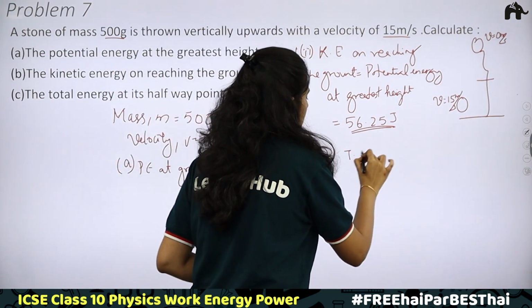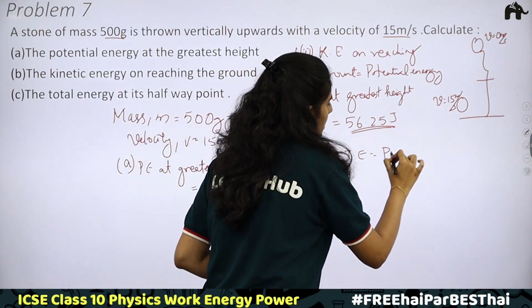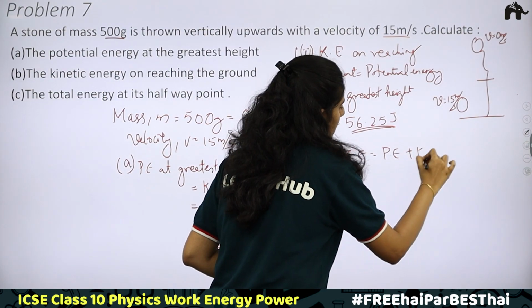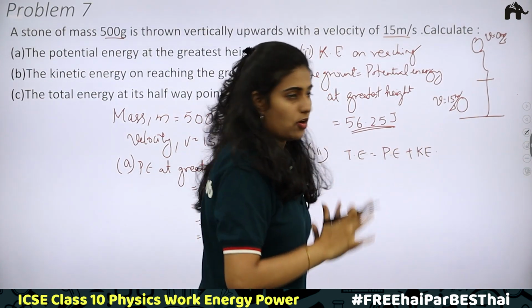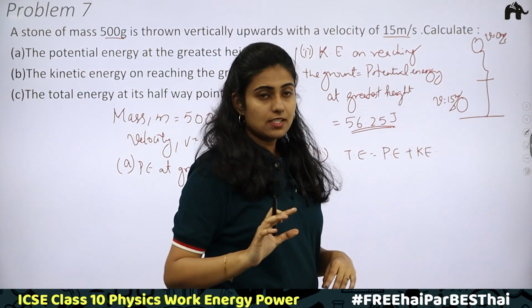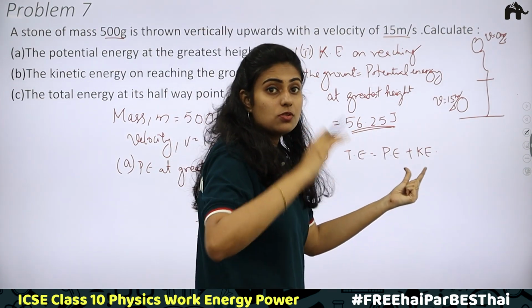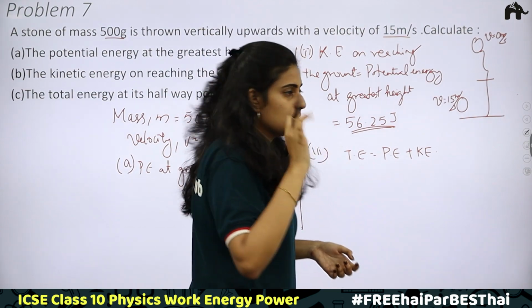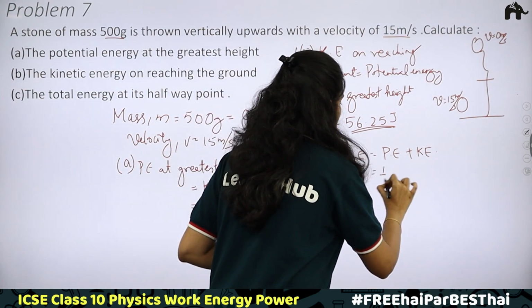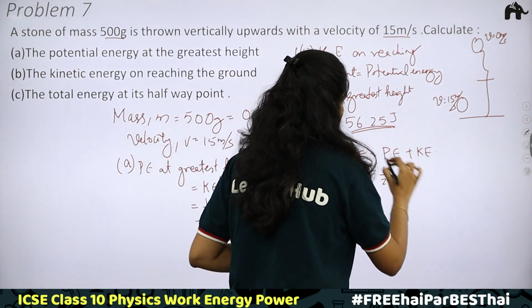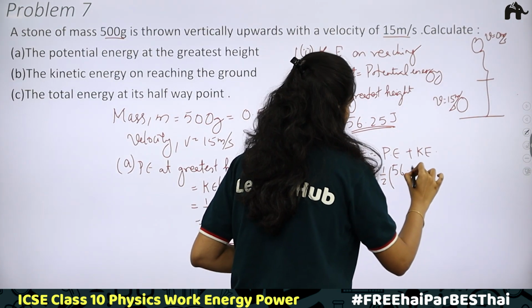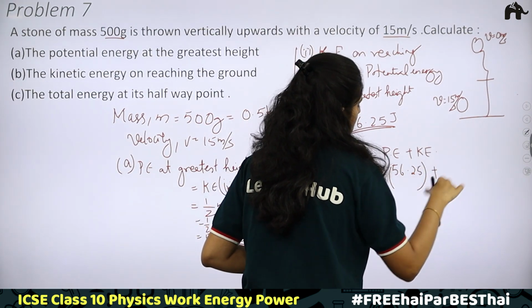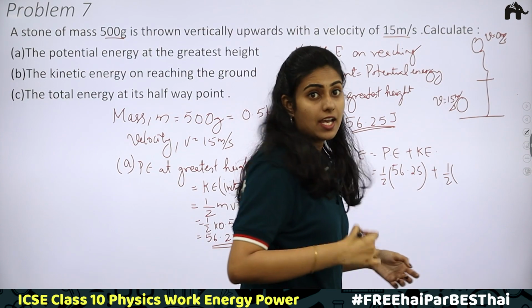Total energy will be equal to potential energy plus kinetic energy at that midway point. Okay. At the midway, what happens? Potential energy will reduce to half of its maximum value and kinetic energy will also reduce to half of its maximum value. So we have half of 56.25 plus half of maximum kinetic energy.